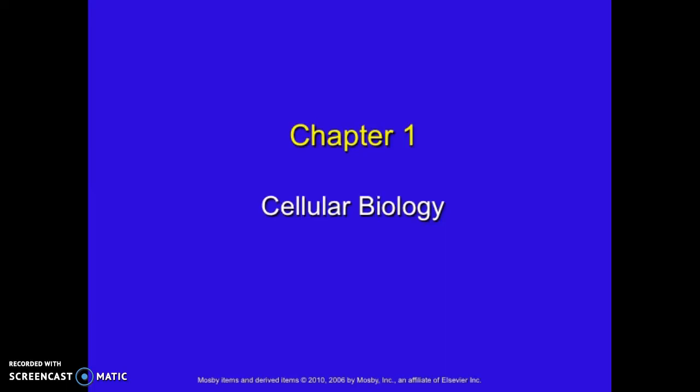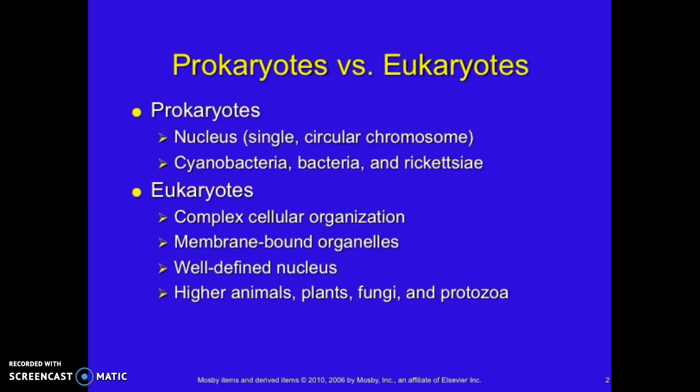Hi everyone, so this first chapter that we're going to go over is Chapter 1 on cellular biology. If we think back to the biology classes that we've had in the past, we'll remember that there's two types of organisms, the prokaryotes and the eukaryotes. The eukaryotes are more complex, they have membrane-bound organelles and a well-defined nucleus, and the prokaryotes are more simple organisms.